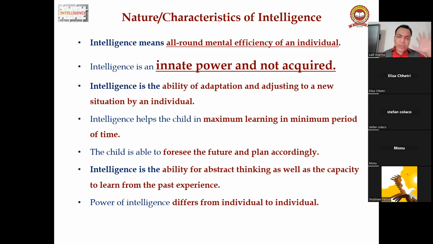The second is most important. That's why I have underlined it and increased the size. Okay. What is written? Intelligence is an innate power and not acquired. So intelligence is an innate power, not acquired.